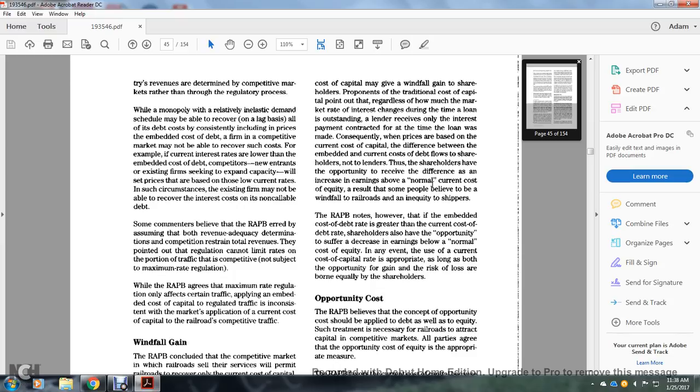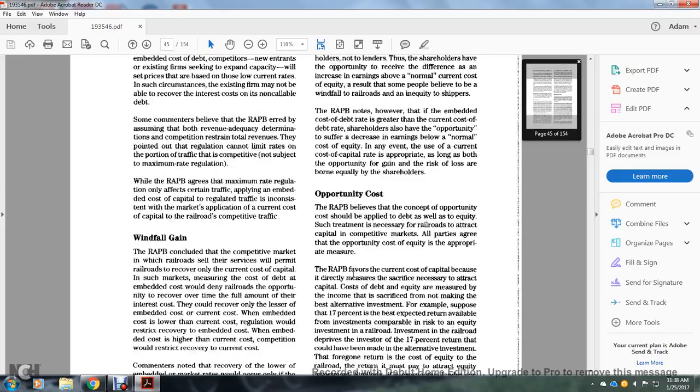The Railroad Accounting Principles Board notes, however, that if the embedded cost of the debt rate is greater than the current debt rate, the shareholders also have the opportunity to suffer a decrease in their earnings below the normal cost of equity. In any event, the use of the current cost of capital rate is appropriate, as long as both the opportunities for gain and the risk of loss are borne equally by the shareholders.